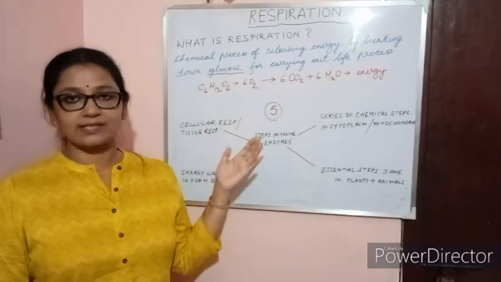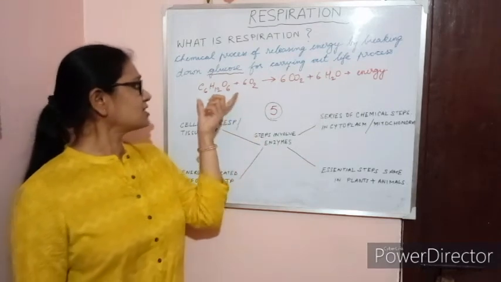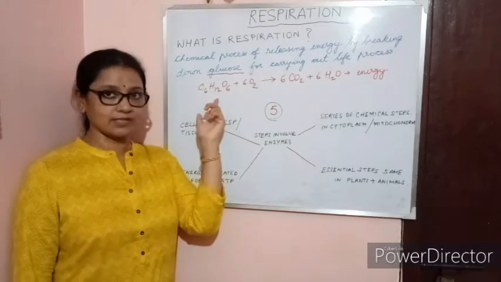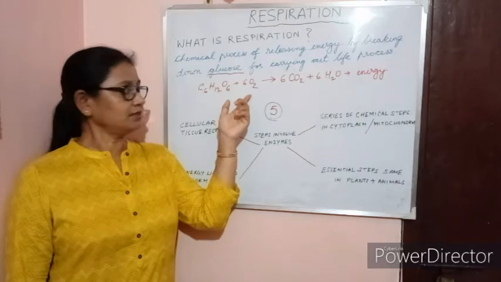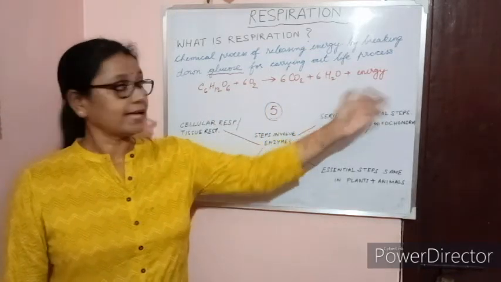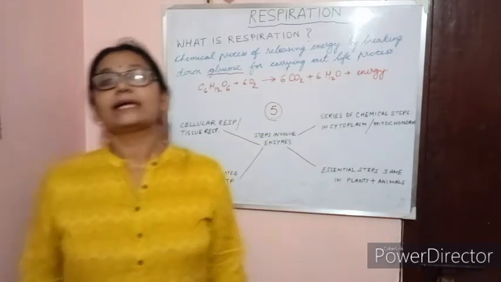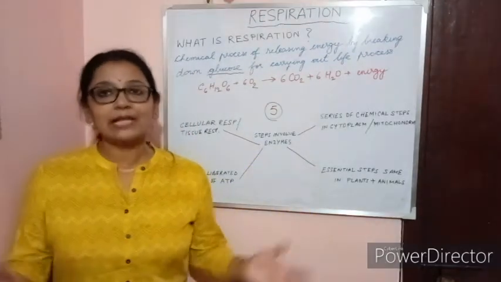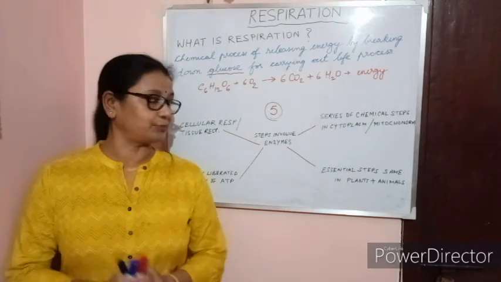And glucose is the main source of our energy, which can be denoted by a chemical reaction as C6H12O6, which is a carbohydrate or the glucose form. On oxidation it will give you carbon dioxide, water and energy. This energy which we are getting is in the form of ATP. Now what is this ATP? The full name of ATP is adenosine triphosphate. It is a chemical compound.